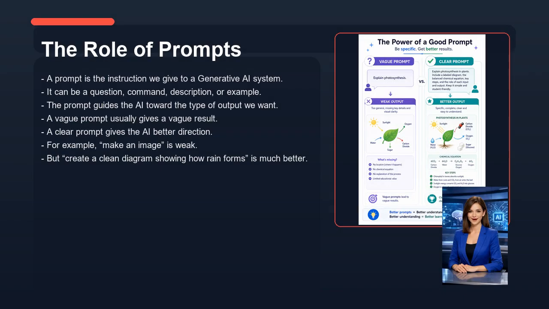Now let's look at the role of prompts. A prompt is the instruction we give to a generative AI system. It can be a question, command, description, or example. The prompt guides the AI toward the type of output we want. A vague prompt usually gives a vague result. A clear prompt gives the AI better direction. For example, "make an image" is weak. But "create a clean diagram showing how rain forms" is much better.